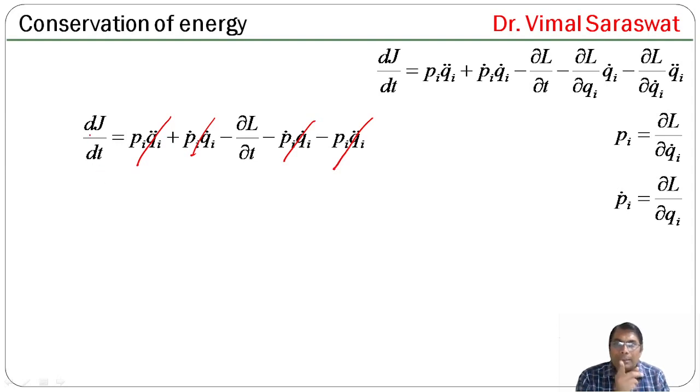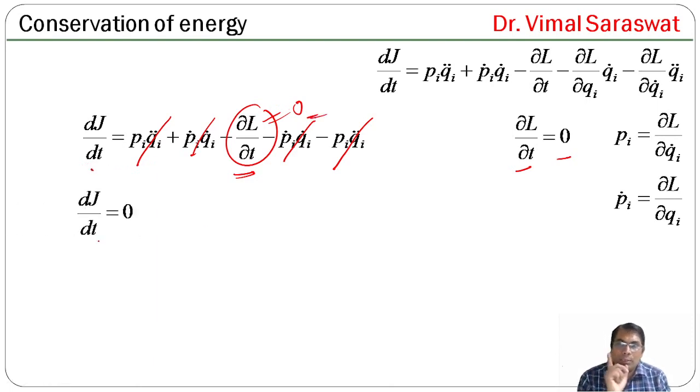So dJ by dt equals minus del L by del t, and del L by del t equals 0. So this will be 0. It means dJ by dt equals 0. So dJ by dt equals 0.